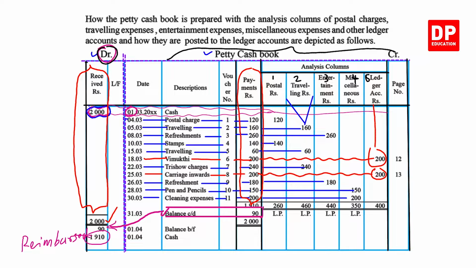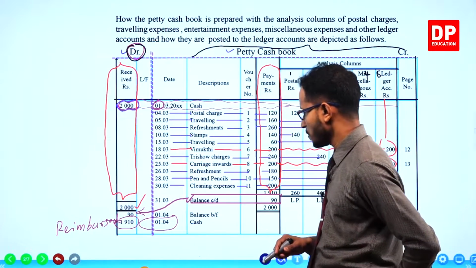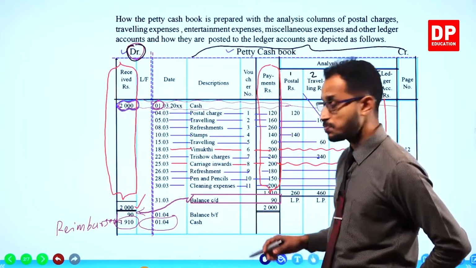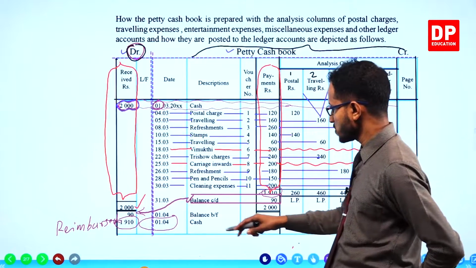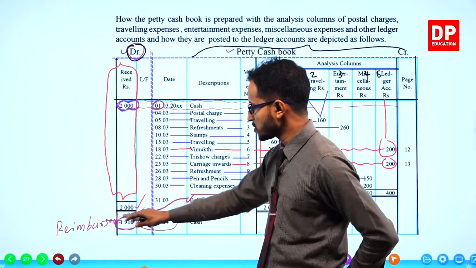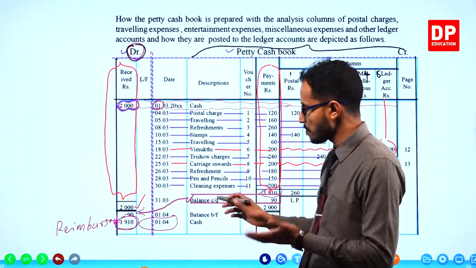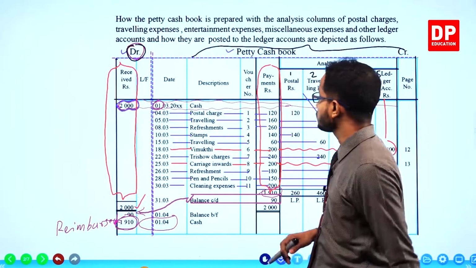Reimbursed. 1st of April is the beginning of next month. The amount which was spent has been reimbursed. Okay? Are you clear with this? Hope it is clear. Right.